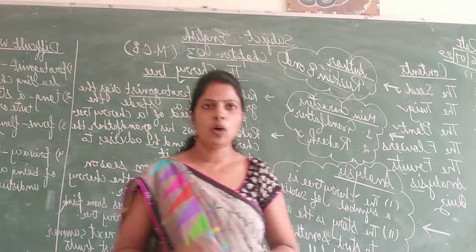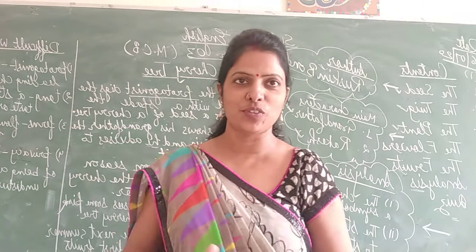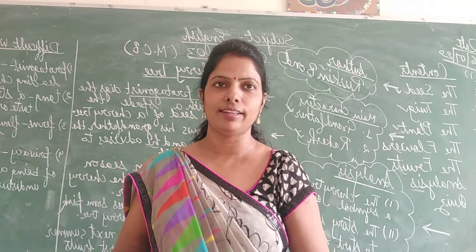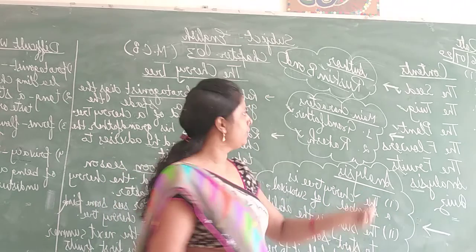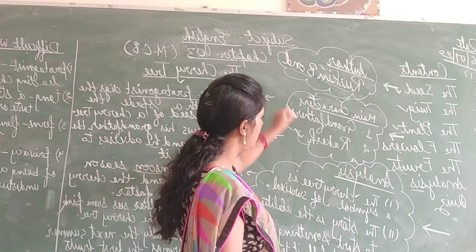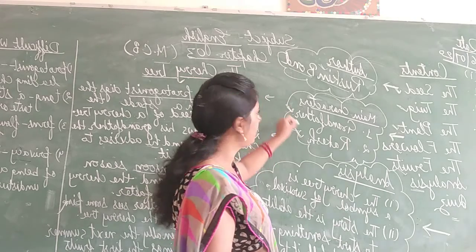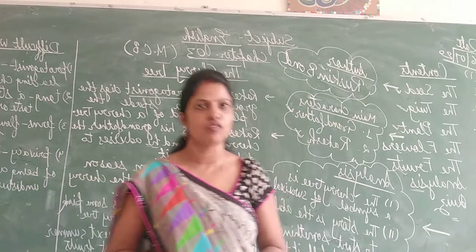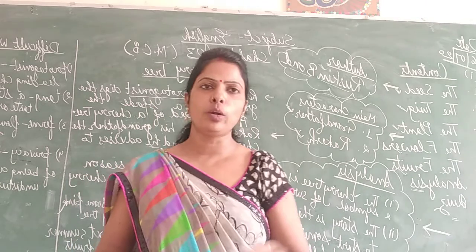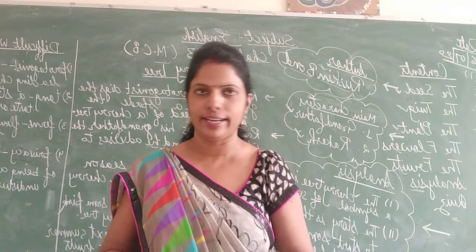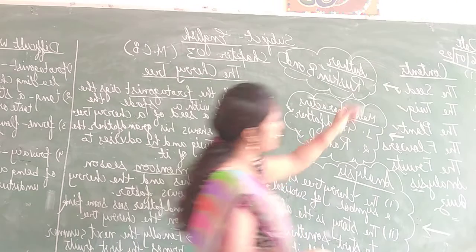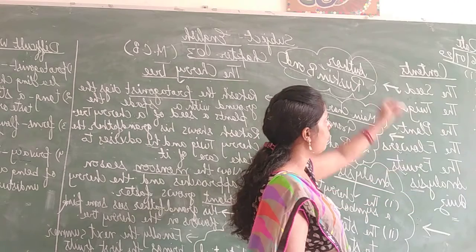Okay, so how many characters are there? First we should know how many characters there are in the story. Mainly there are only two characters, grandfather and Rakesh. These are the two main characters of the story. The story revolves around these two characters only. Okay. Now we will discuss this story point by point.